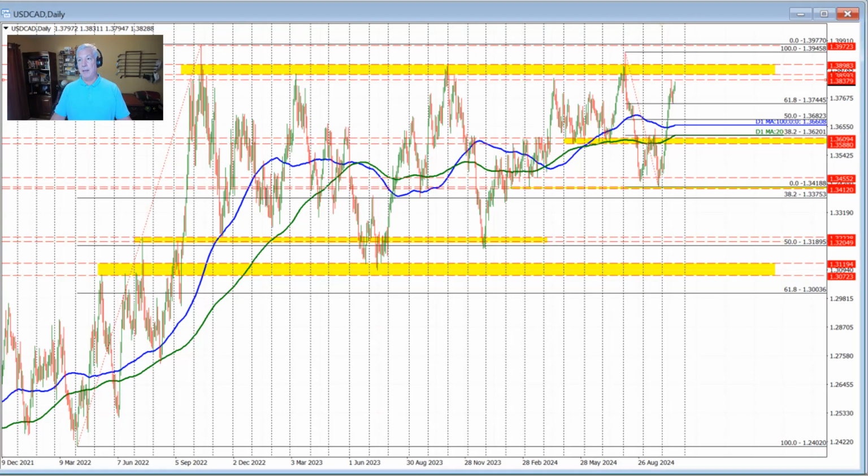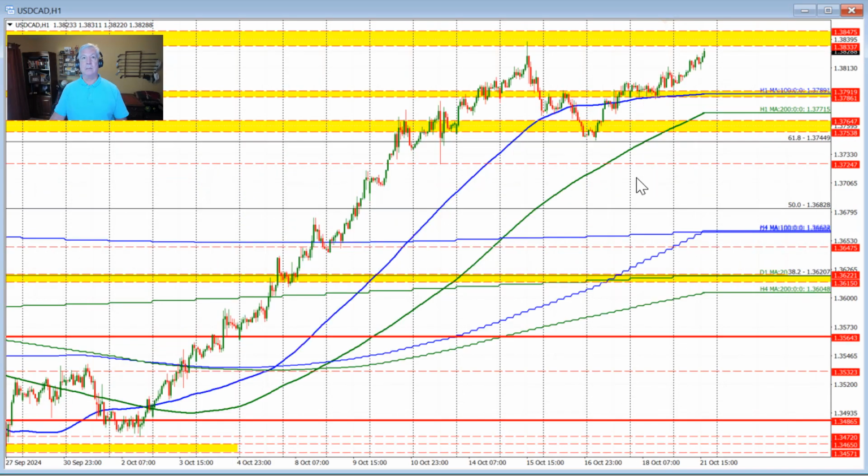Taking a closer look at the hourly chart for this currency pair, here's the 61.8% retracement bounce off of that level, and what we saw additionally from a technical perspective was how the price then moved above its 100-hour moving average and started to hold support against that level. A number of different times the price came down to that 100-hour moving average in trading on Friday and rotated to the upside. Now the bounces weren't that great until later in the day, where the price did start to move away from that 100-hour moving average.